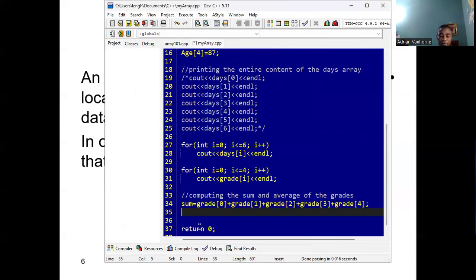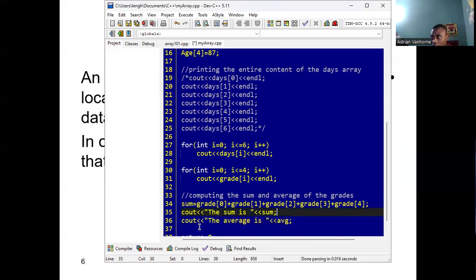Nothing's wrong with that. So we print that out with cout. The sum is going to be sum. I'm going to print out the average too. The average is avg.